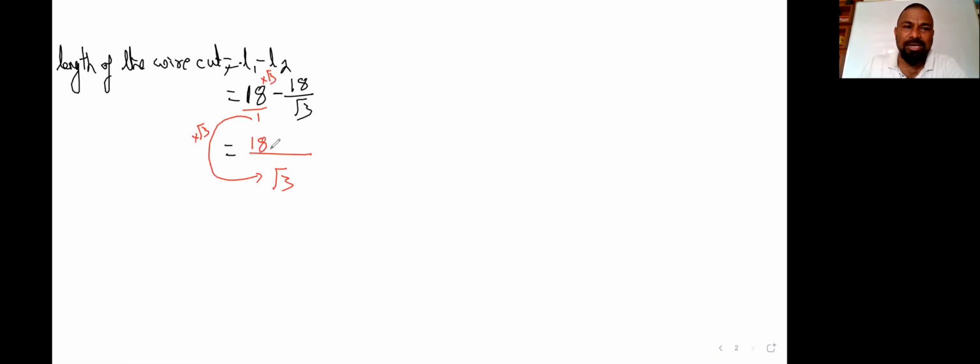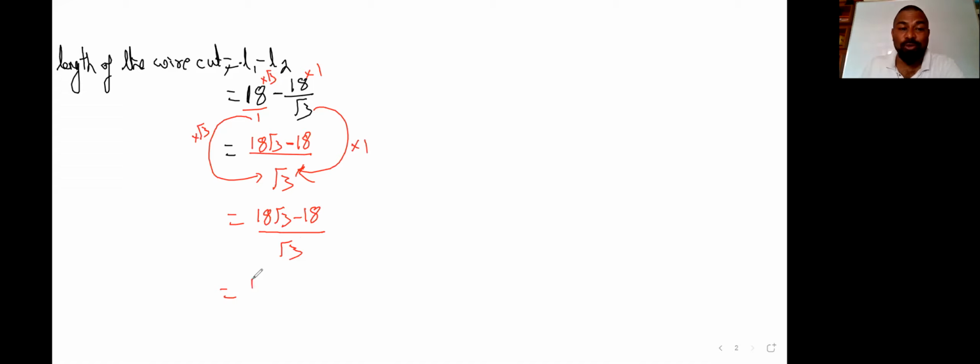We will get 18 root 3 minus, again, what should be multiplied to root 3 to get root 3? It's nothing but 1. You multiply the same thing to the top, it's nothing but 18. So the answer is 18 root 3 minus 18 by root 3. Now again, take root 3 as common in the denominator.